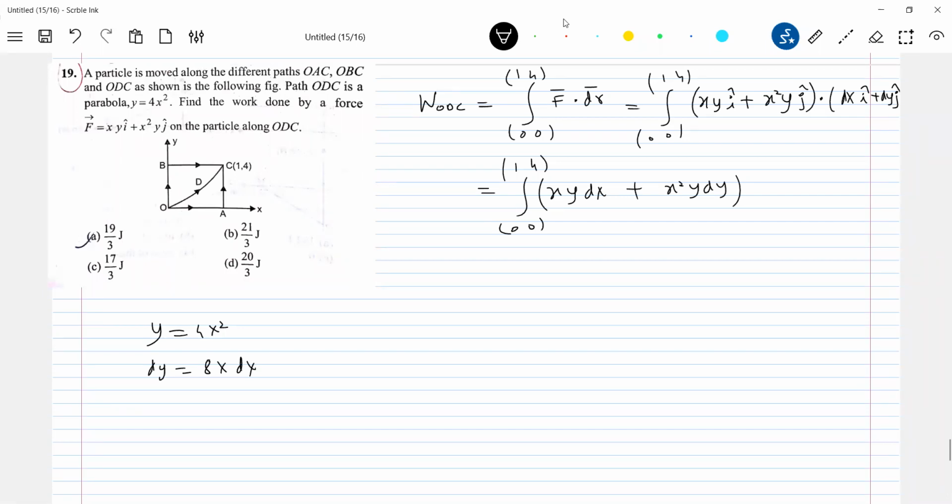Look at the way this question is being asked. So this should be y is equal to what? I'll write 4x square. And I'll shade it. So there, that we have replaced here. So this will be dx. And x square, I'll write it as y by 4, y dy.